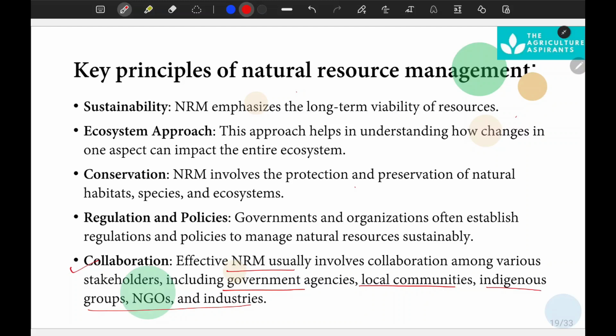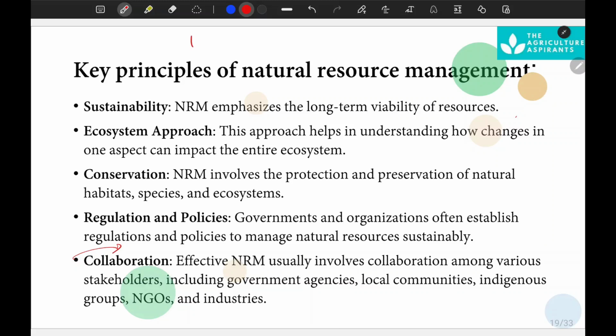You know about Chipko Andolan, it was a very important part of our history. Remember it and understand it as an example. Just read about it. This is not a directly relevant example for this topic, but you have to understand collaboration is very important.